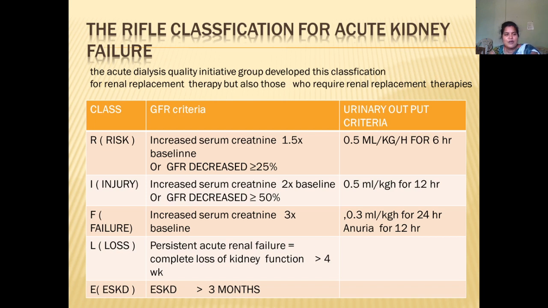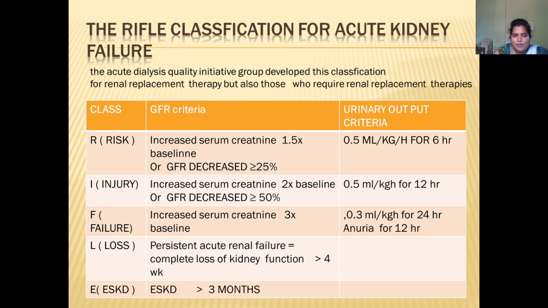And one more thing, we will see for whom renal replacement should be given, according to their GFR and according to the urine output criteria. Risk means the patient will be at risk. How? Increased serum creatinine, 1.5 times the baseline data. Whatever the baseline data is, that will be calculated.